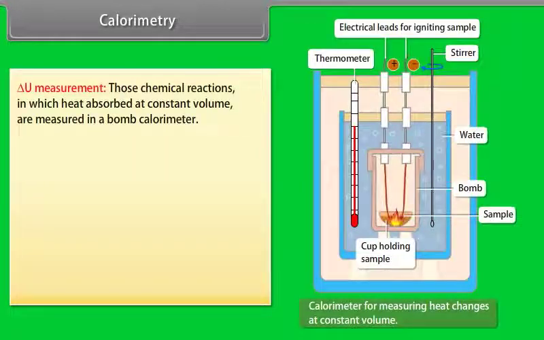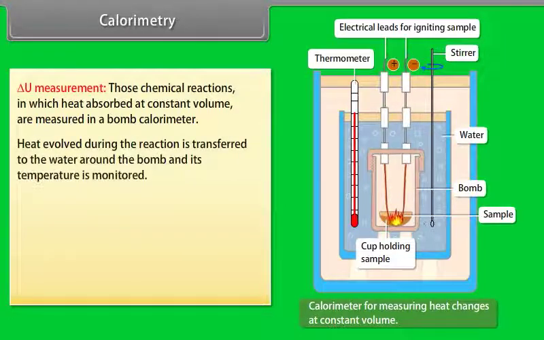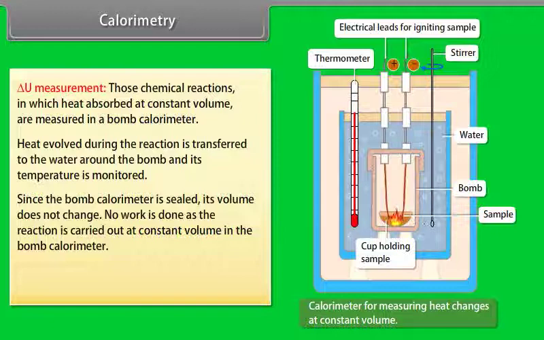Delta U measurement. Those chemical reactions in which heat is absorbed at constant volume are measured in a bomb calorimeter. The steel vessel is immersed in a water bath to ensure that no heat is lost to the surroundings. A combustible substance is burned in pure dioxygen supplied in the steel bomb. Heat evolved during the reaction is transferred to the water around the bomb and its temperature is monitored. Since the bomb calorimeter is sealed, its volume does not change. No work is done as the reaction is carried out at constant volume in the bomb calorimeter.